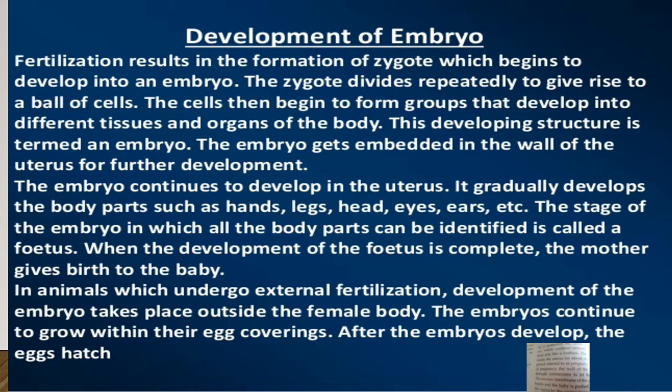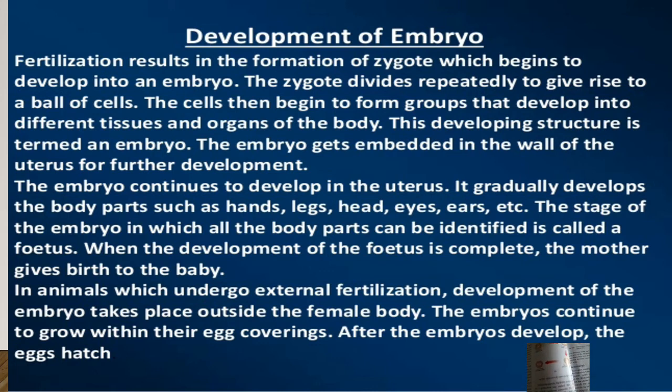Twins are also born if the fertilized egg divides into two. So twins are born in two cases. The first is when two ova mature at the same time, and the second is when a fertilized egg divides into two. Since they arise from the same cell, the zygote develops into identical twins.